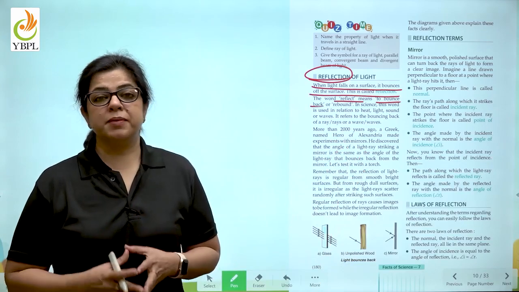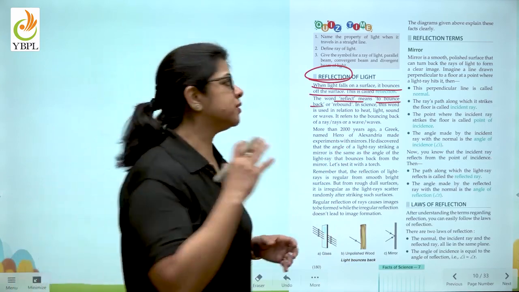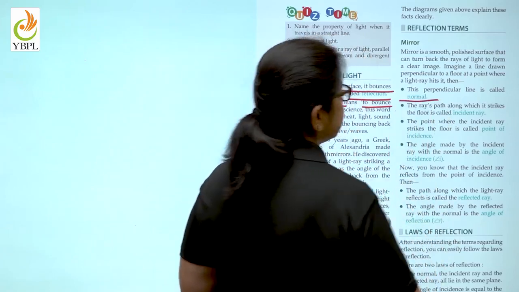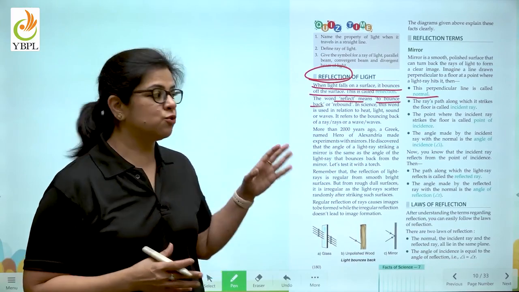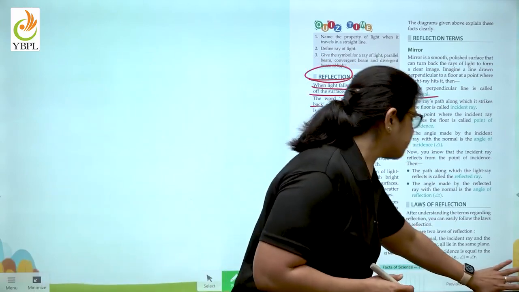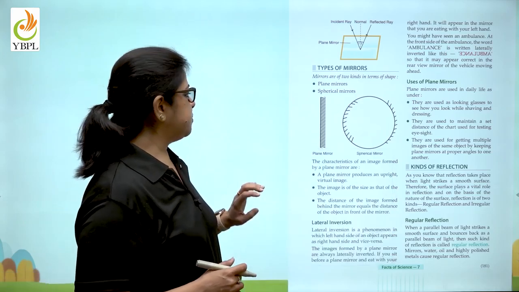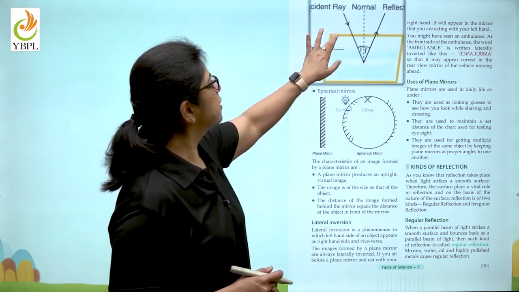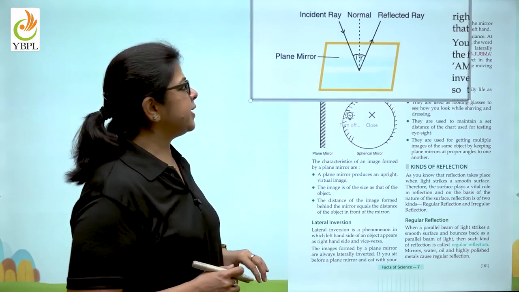Now, in case of the mirror where reflection takes place, we need to understand a few terms. So, the first is the perpendicular line at the mirror, which is known as the normal. If we look at this particular picture of the plane mirror, there are 3 different things that we can see here.